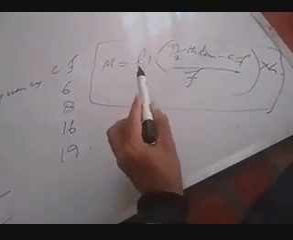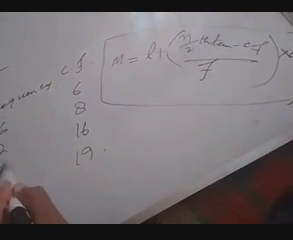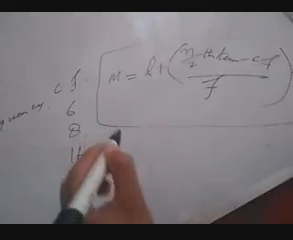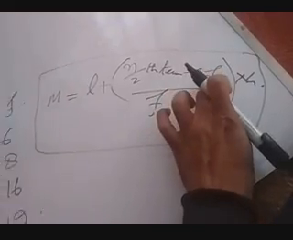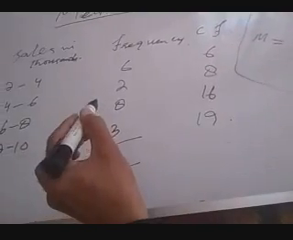As in case of mode in continuous series, we were finding first the modal class interval. Here we will first find the median class interval, then we can determine L, F, CF and H. H is the class size, and L, F and CF will be found in the median class interval.